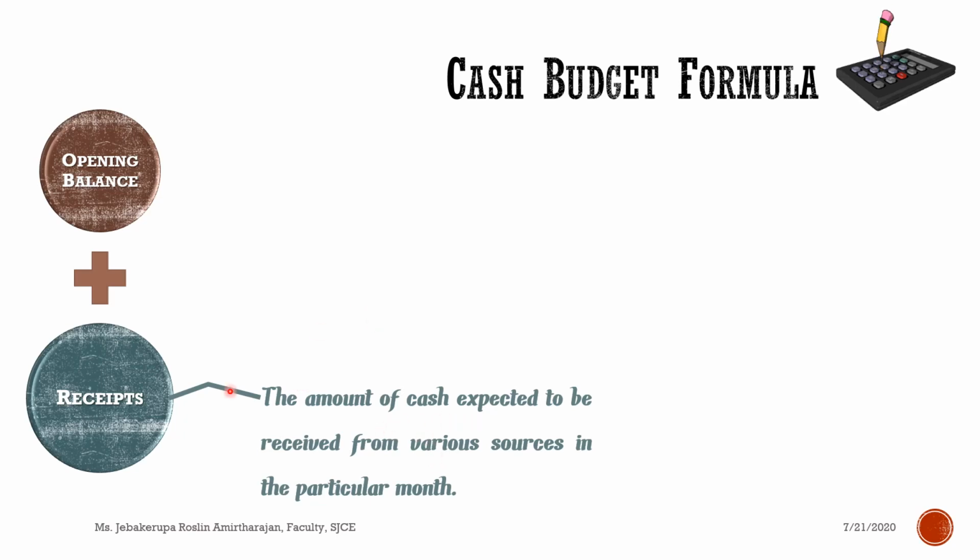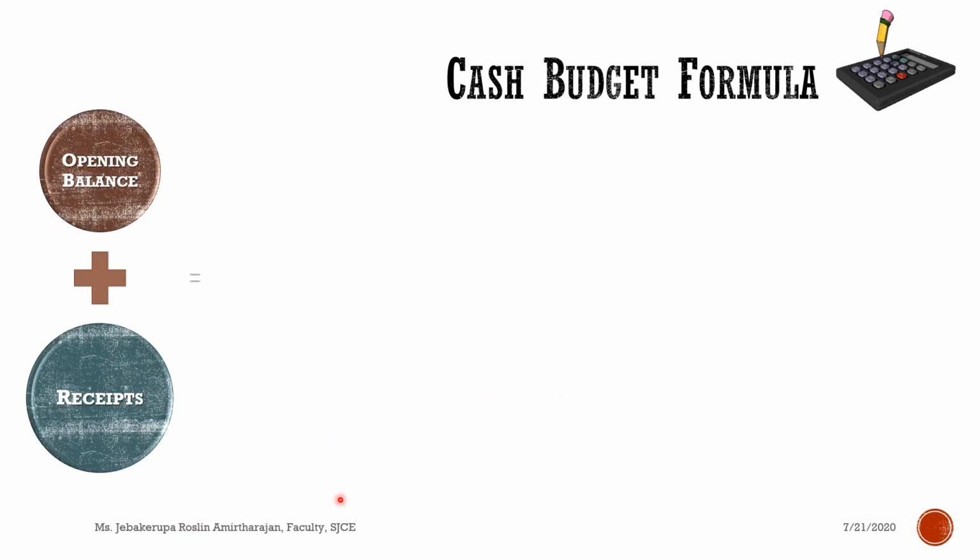So you have an opening balance. To that opening balance, you are estimating the various sources from which you could receive money in the particular month. That is the receipts, the amount of cash expected to be received from various sources in the particular month, which you add to the opening balance.